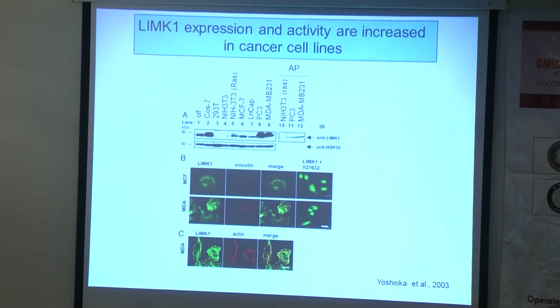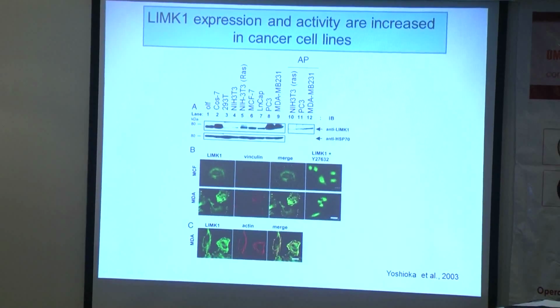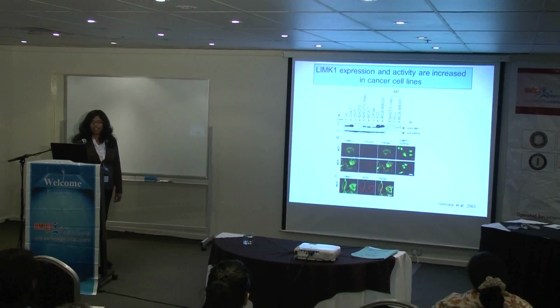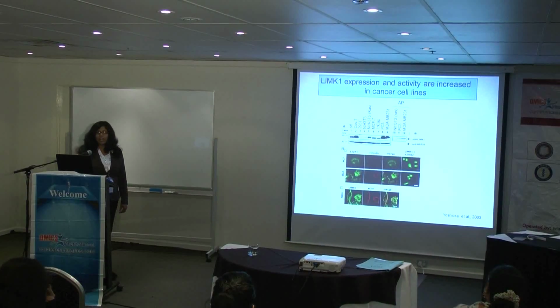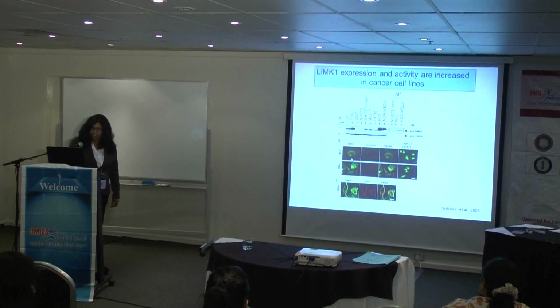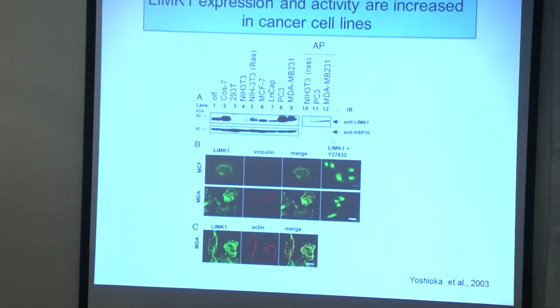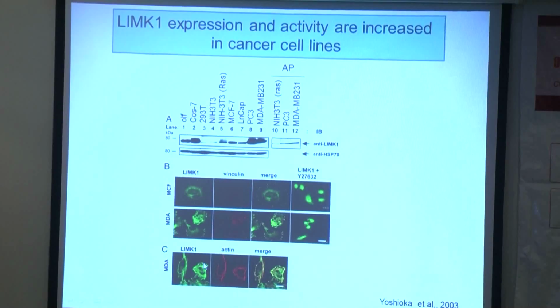And when we treated these proteins, these cell lines, with alkaline phosphatase, we can see that the higher molecular weight form disappeared. Also, you can see that LIM kinase is nicely co-localized in the form of focal adhesions, and you can see the expression patterns in non-invasive versus invasive breast cancer cell lines. When we treated the cells with ROCK inhibitor for 30 minutes, the co-localization pattern disappeared, and here you can see that actin and LIM kinase localized mainly in the periphery of the cells.